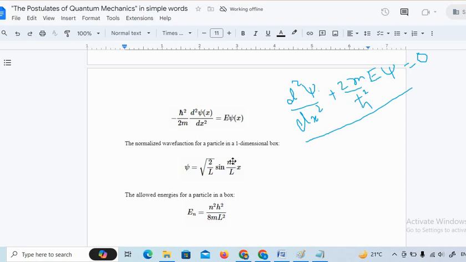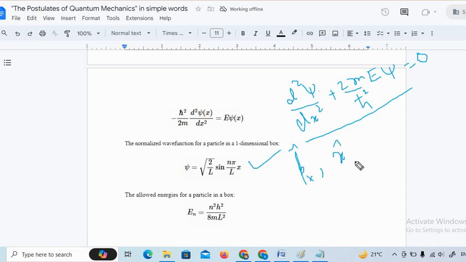Now n represents the different possibilities. It may happen that n is equal to 1, so we will get the corresponding energy state. If n is equal to 2, you will get the second energy state and its corresponding wave function. If you are able to find the wave function, then one can get the energy of the system. Now the most important part is, if you know the wave function, then you can get the momentum of the system.